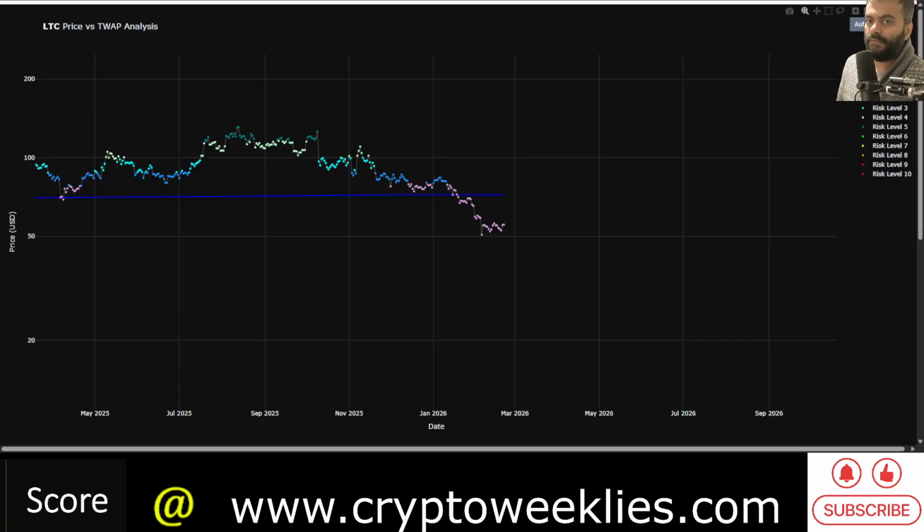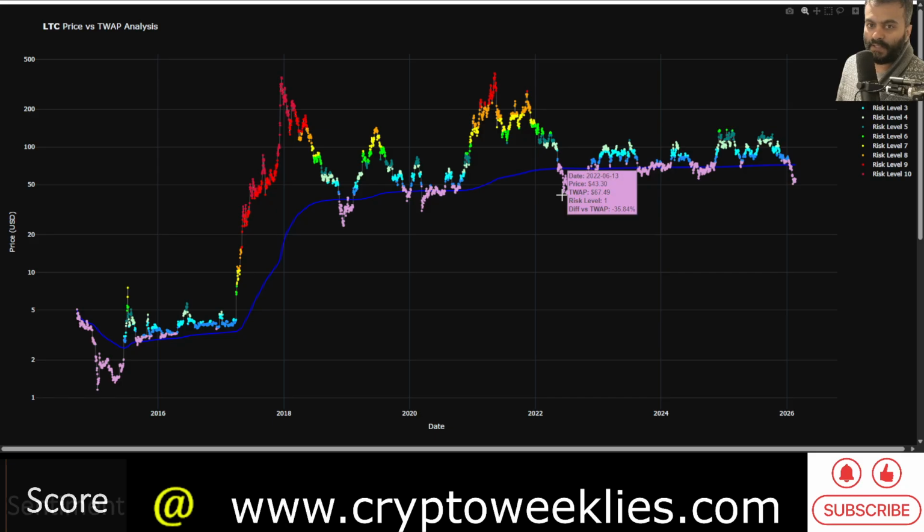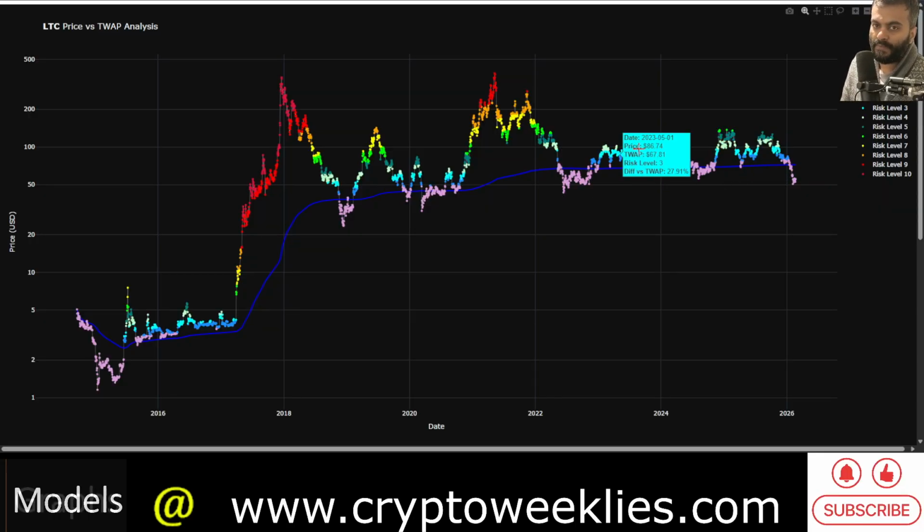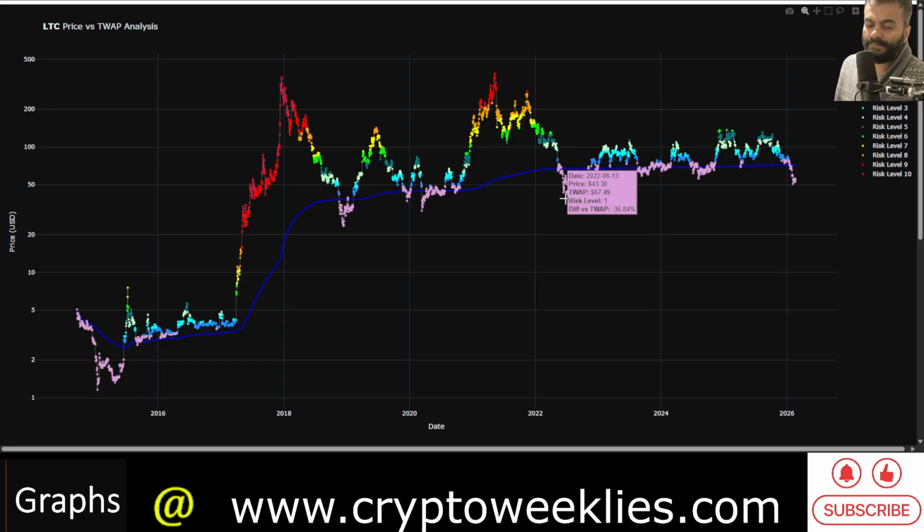Nonetheless, if we take the time weighted average price as an interpretation or a metric, how low can the price go with respect to the time weighted average price in the bear market? In 2022, the price went 35% below the time weighted average price. Back then, the time weighted average price was $67. Right now, it's at around $72. That's because Litecoin has spent a lot of time above that time weighted average price line, helping to push it to the upside.